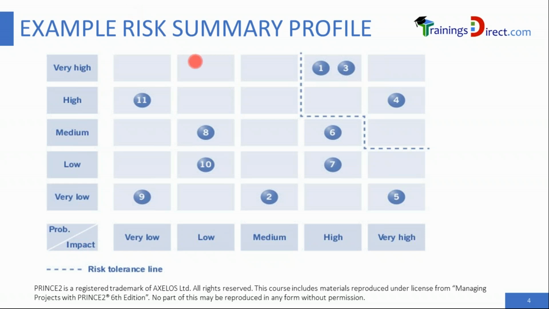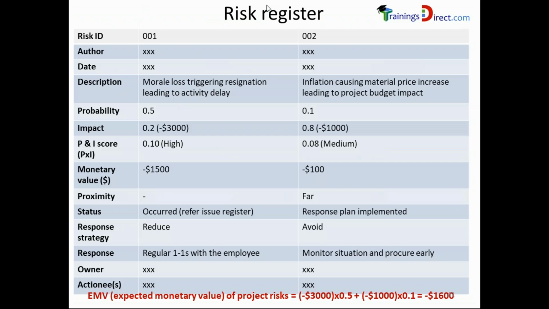And that's why we have in the risk register another entry, the P&I score. So the P&I score is also out of the syllabus of the exam. It combines the P and the I values, the probability and impact values, cross multiplying them to get a number, which could be in the form of 0.1, for example, when we multiply 0.5 and 0.2 and round it off, or we may use a label like high, medium, or low.